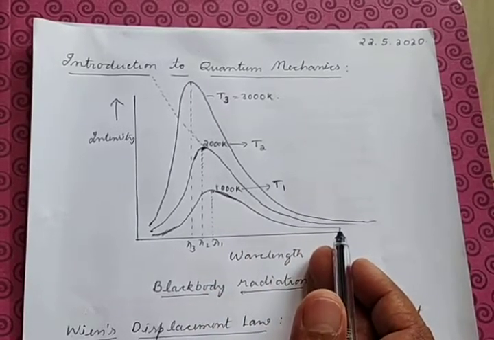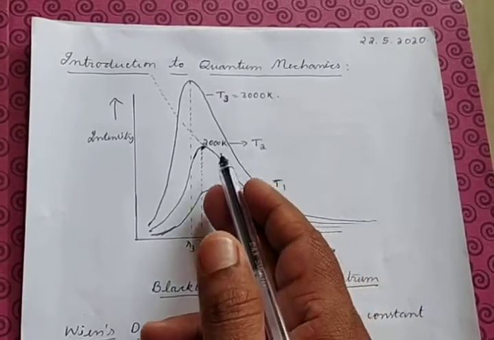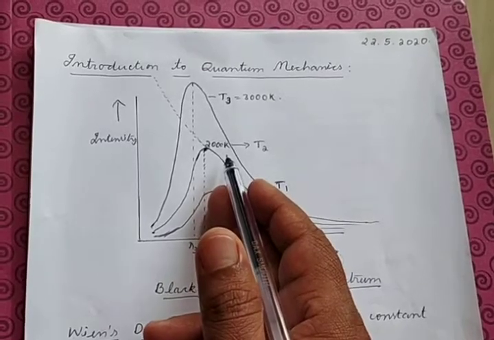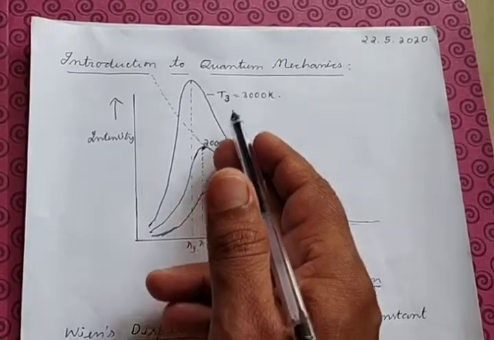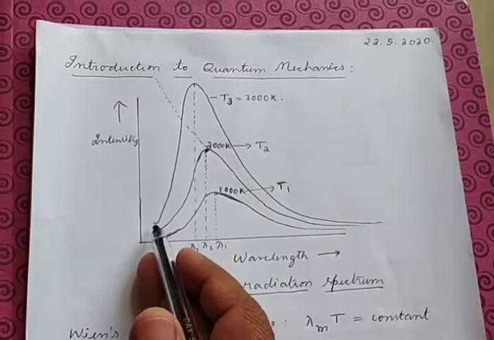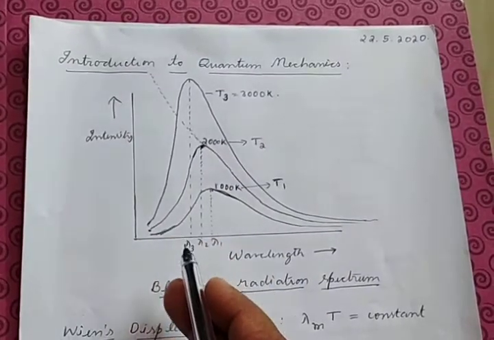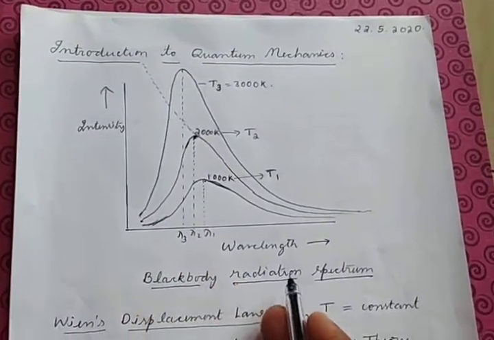So this is the trend again observed for 2000 Kelvin, and similarly for higher temperatures like 3000 Kelvin. So this is the blackbody radiation spectrum.